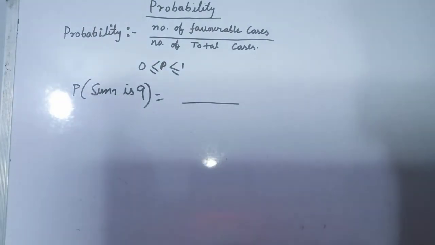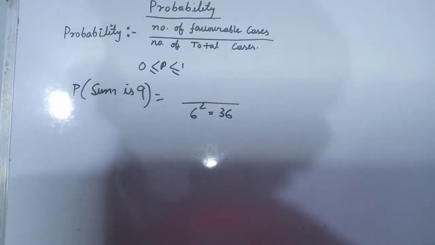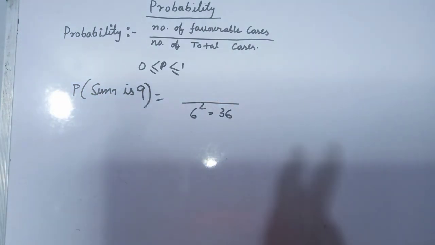First of all, we find what our total cases are. Total cases is 36. Why? It is 6 to the power n. Here n is 2, so 6 squared, and 6 squared is 36. Right. Now we think the sum is 9. When is the sum 9? 0 and 9 is not possible because in dice there are only 6 possible cases: 1, 2, 3, 4, 5, 6. 1 and 8 is not possible. 2 and 7 is not possible.